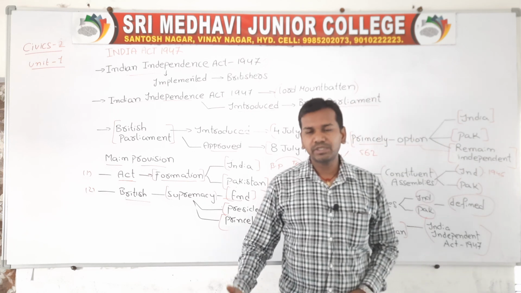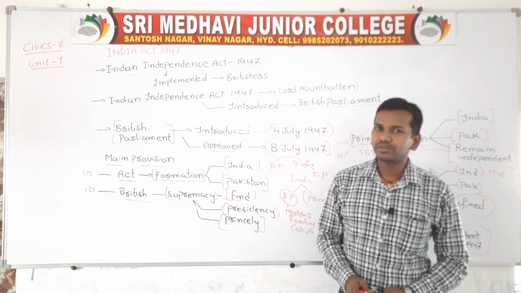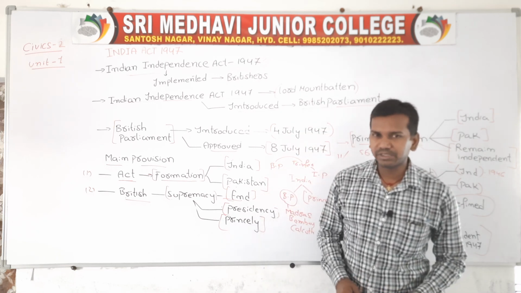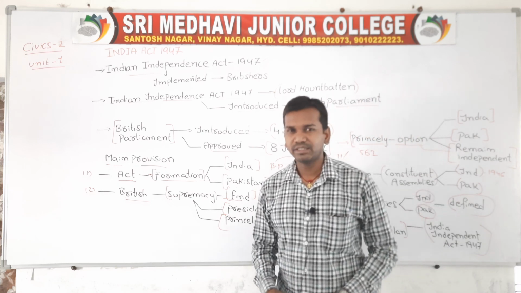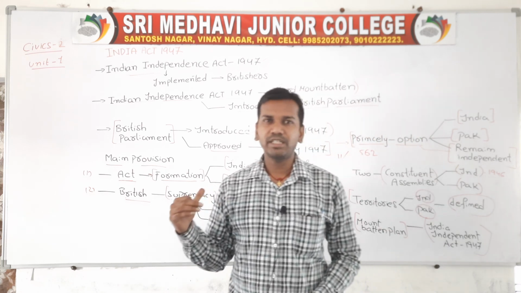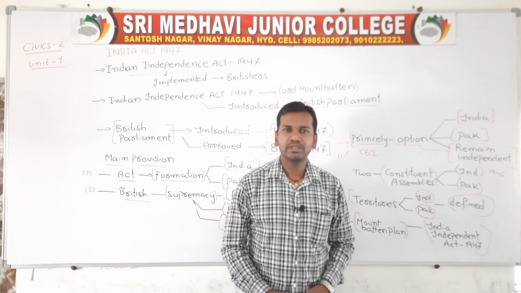After 1947, on 15th August we got independence. Most of the acts after 1947 were implemented in the Indian Parliament only. This is the last act which was mainly passed by the British officers and British Parliament.